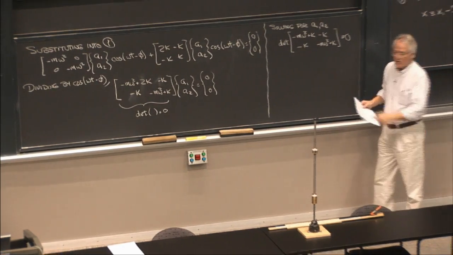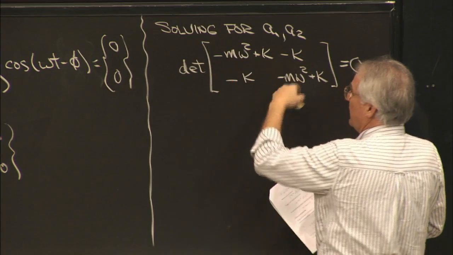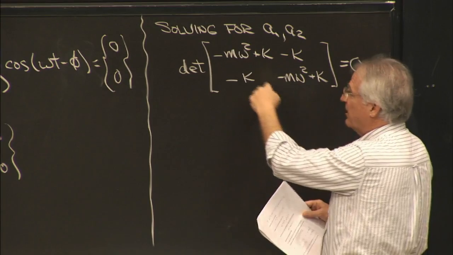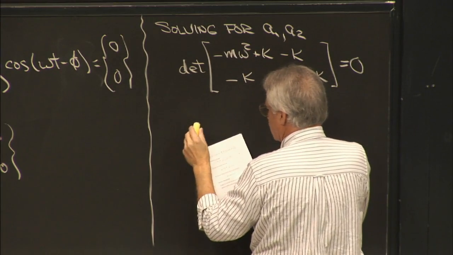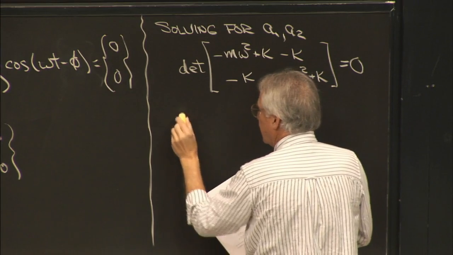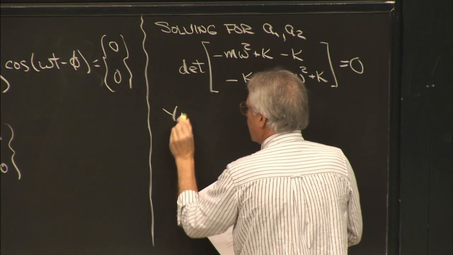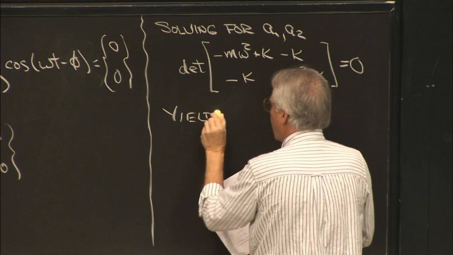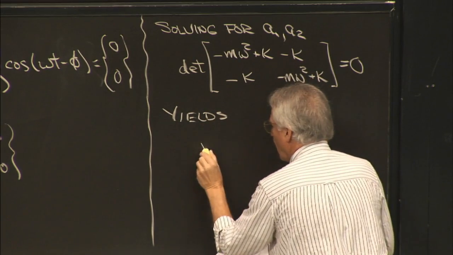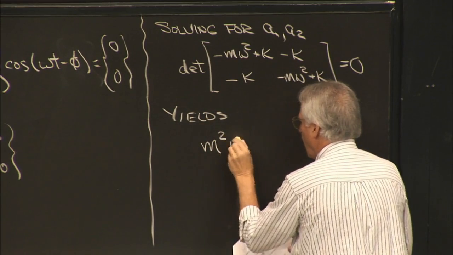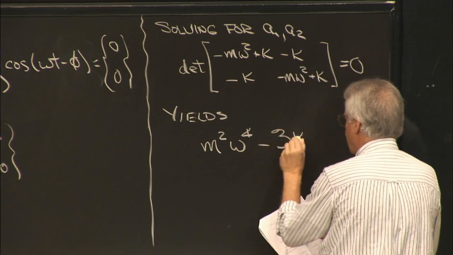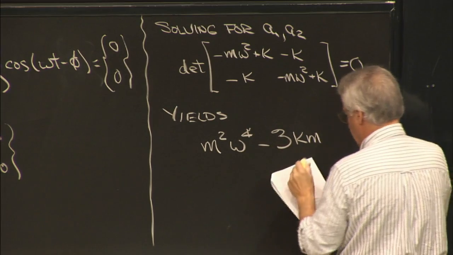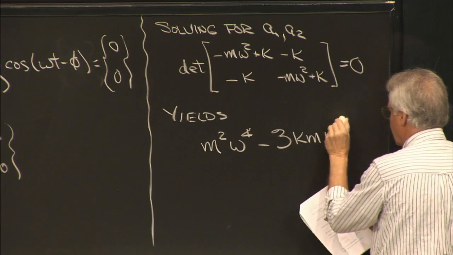All right, and you recall the determinant, for at least a 2 by 2, you can do it by hand more or less. It's the cross products with appropriate sign. And I'm sparing you some algebra here, but trust me, when you do this, this is what you get.